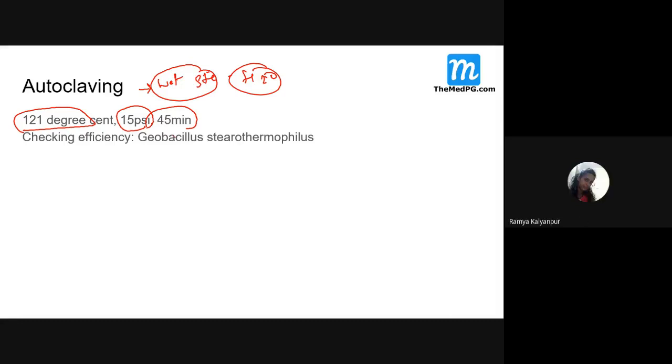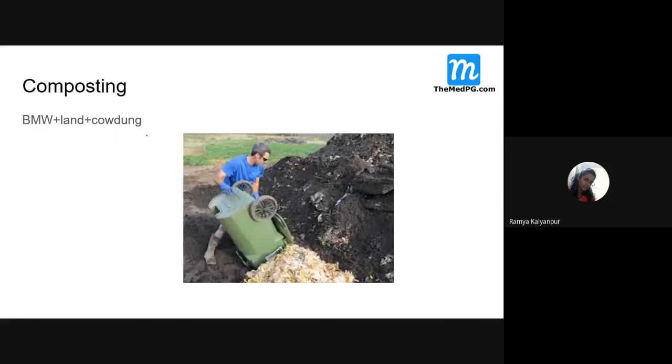And how do you check the efficacy of this autoclaving? So, how do you check whether it is functioning or not? We use the spores of Geobacillus stearothermophilus, GBS. Remember this. Then composting. So here what we do, biomedical waste, then we use the soil.